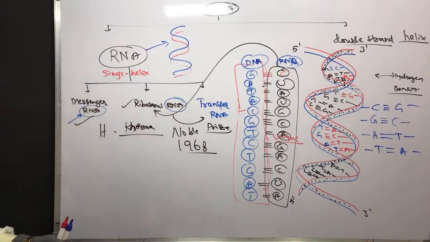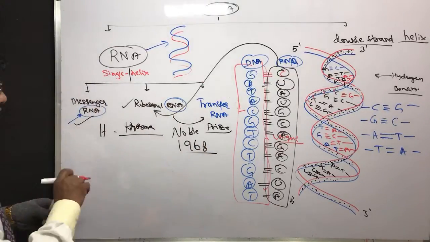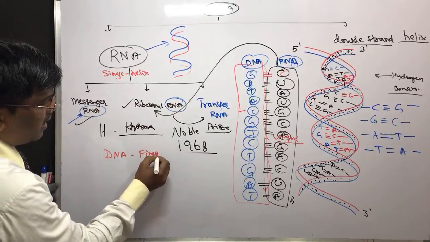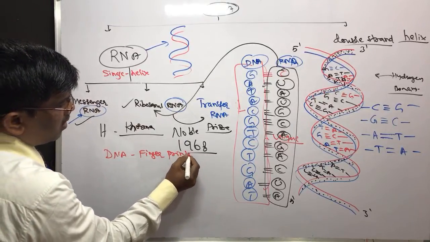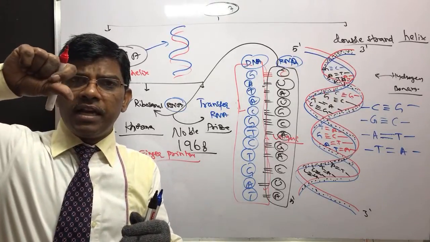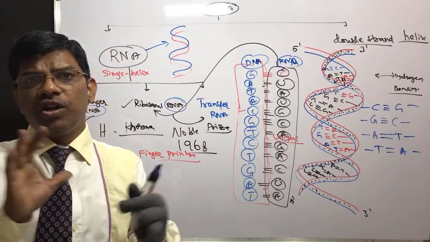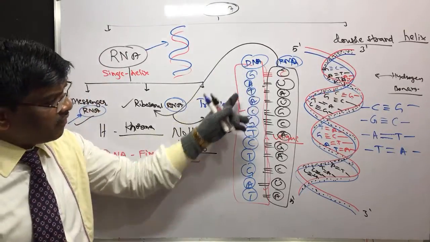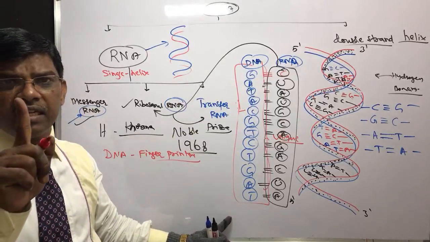Yes. So DNA fingerprinting. What is DNA fingerprinting? Yes, just now what I said, finger is unique. Fingerprint is unique. It is not going to match with others. Right. So DNA also, the sequence of these bases is unique.